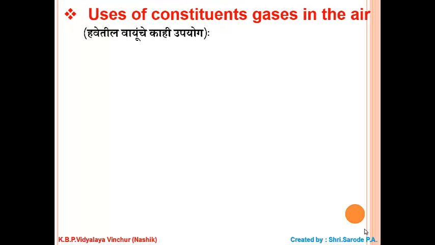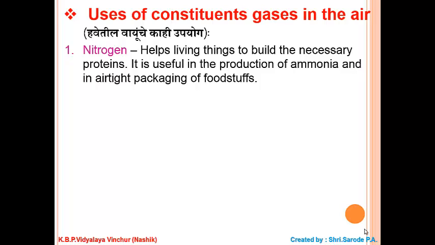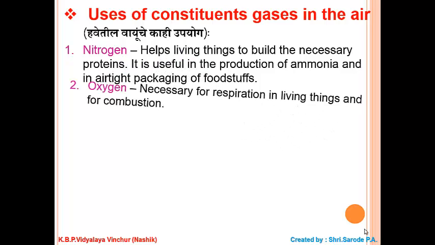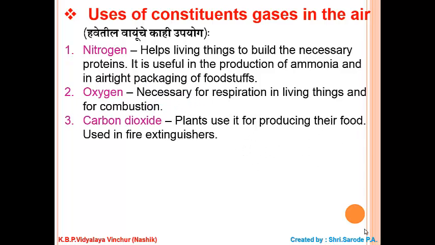Uses of constituents of gases in the air. Nitrogen helps living things to build the necessary proteins. It is useful for the production of ammonia and the airtight packaging of foodstuffs. Oxygen is necessary for respiration in living things and for combustion. Carbon dioxide: plants use it for producing their food, and it is used in fire extinguishers. Argon is used in electric bulbs.